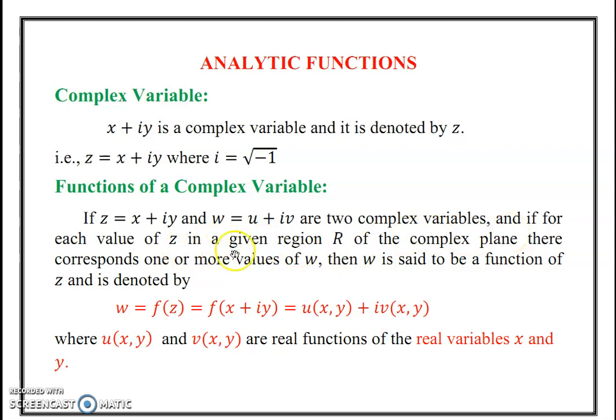Each value of z in the given region R, the complex plane, corresponds to one or more values of w. Then w is represented as the function f of z. f of z is u of x comma y plus i v of x comma y. Here u and v are real functions of the real variables x and y.